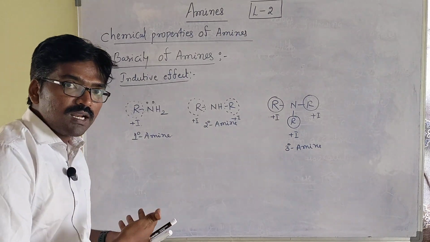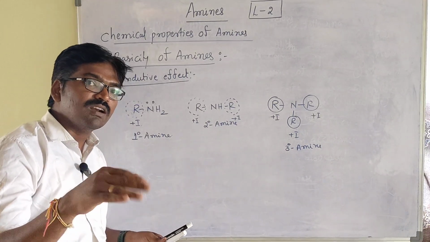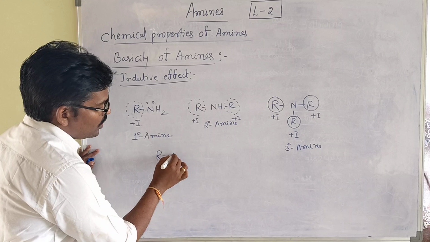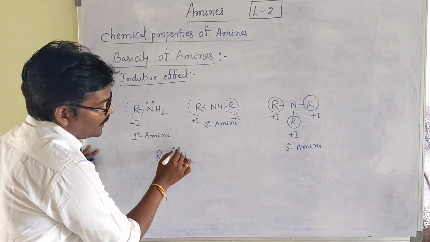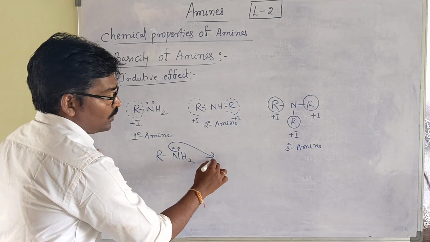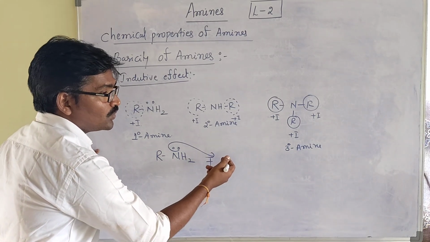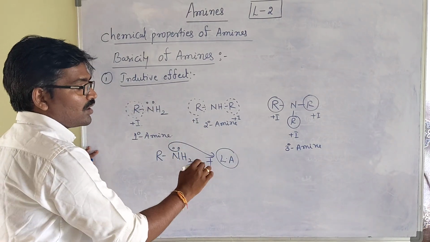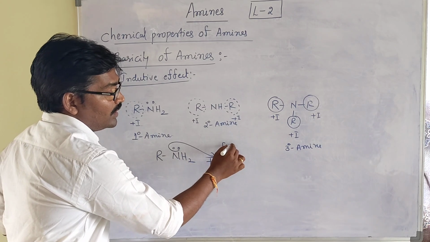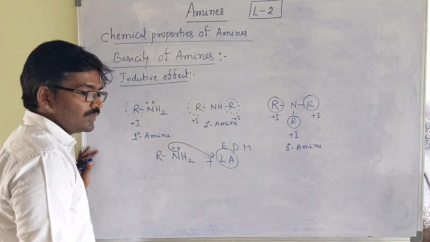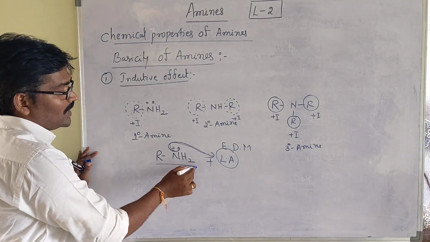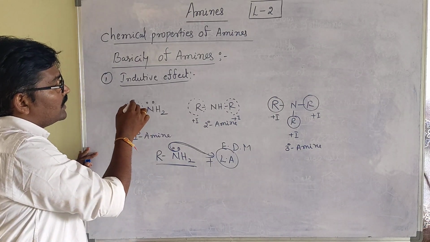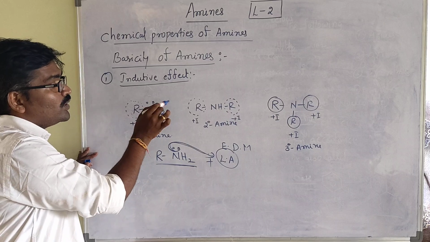As alkyl groups increase, alkyl groups generally act as electron donating groups. The basic character in amines, if you take R-NH2, is that the lone pair of electrons should be donated to a lone pair acceptor, any electron deficient molecule. When it is donated, we call it a basic character, according to Lewis acid base theory. Once electron donating groups increase, it donates more easily.